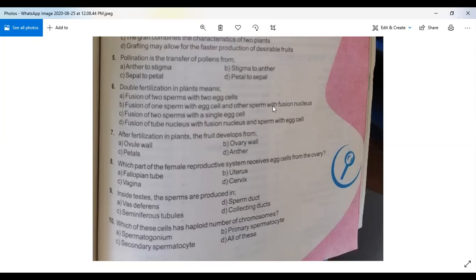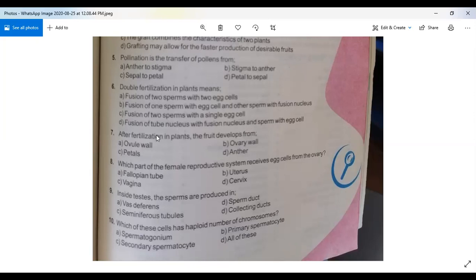Its important function is to store nutrients and provide them to the early zygote. Third option is fusion of two sperms with a single egg cell. This is not the right answer. Option D, fusion of tube nucleus with fusion nucleus and sperm with egg cell. This is also not the right answer.